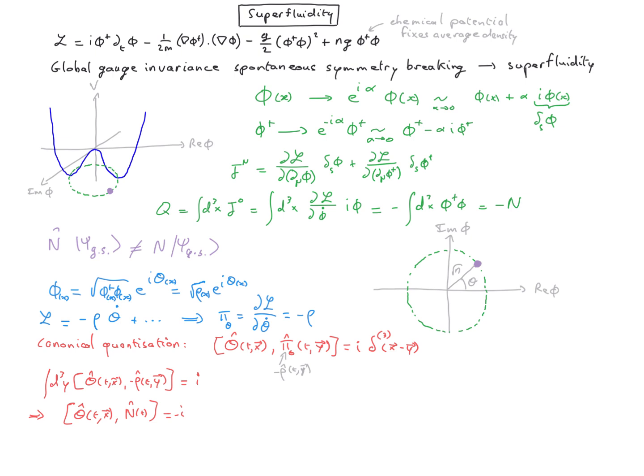But usually we are dealing with systems which have a finite number of particles. Let's take for instance an atomic nucleus. It has a given number of nucleons, an atom has a given number of electrons, etc. So we often want to restore this number of particles, and we see that what we have to do is to abandon the idea of fixing the angle theta and instead fix the number n, and to do that we need to sum over all possible theta. So if we have no idea what theta is, we will have a good idea of what n is. So if we impose the phase of our ground state, we get a superposition of states with different numbers of particles.